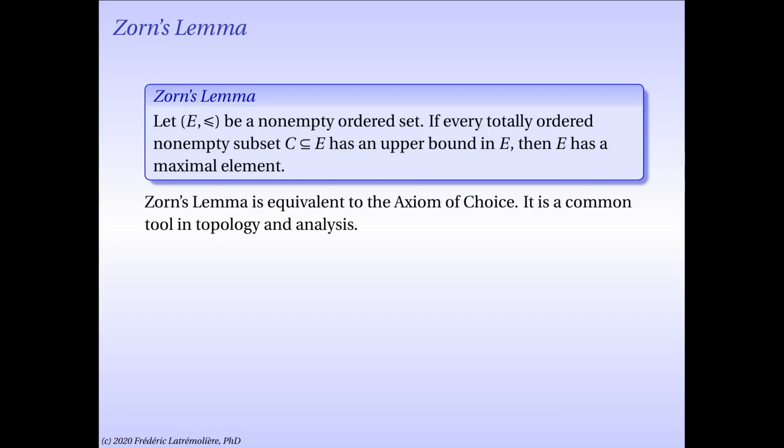Zorn's lemma is equivalent to the axiom of choice. It is an interesting proof, and it is a very common tool in topology and analysis to find maximal elements. It is actually at the core of some of the most important results in infinite dimensional analysis, such as, for instance, the Hahn-Banach theorem, or at the core of some of the most important results in topology, such as, for instance, the Tikhonov theorem.